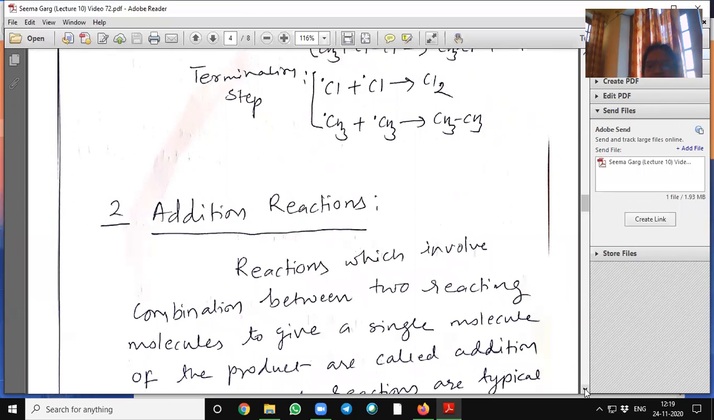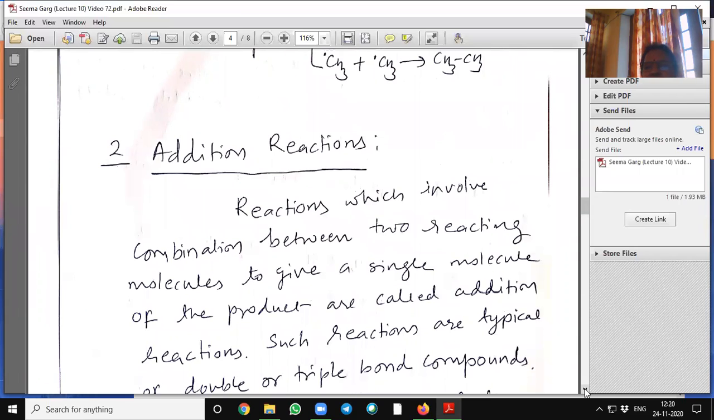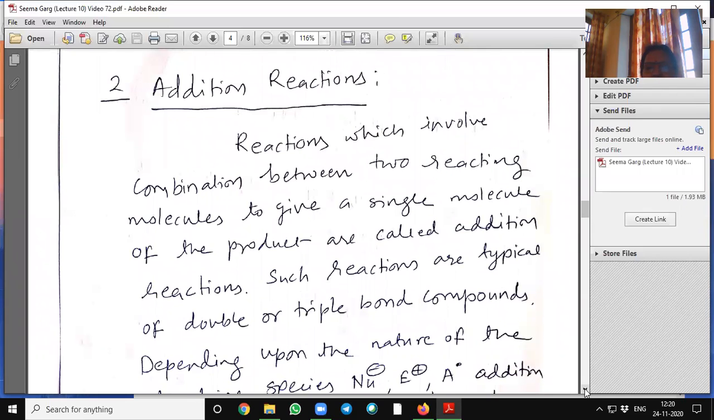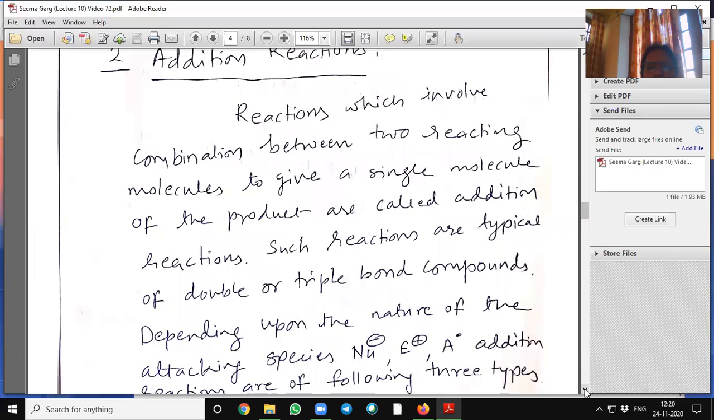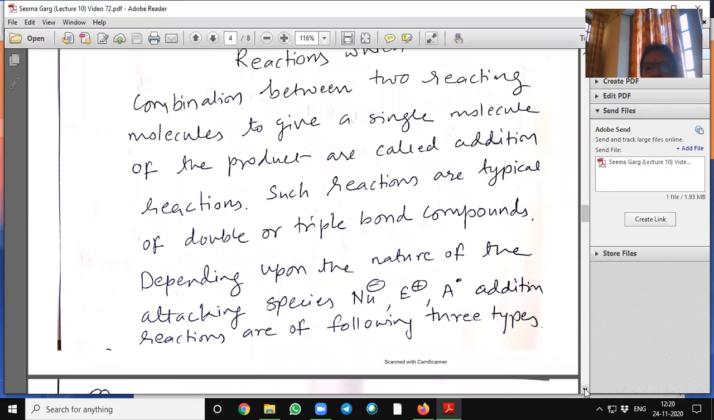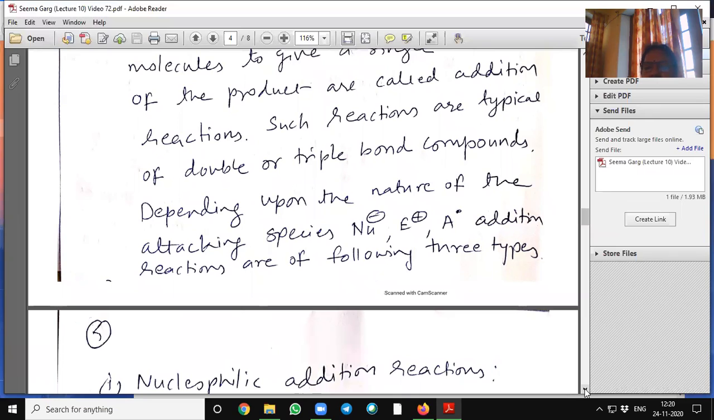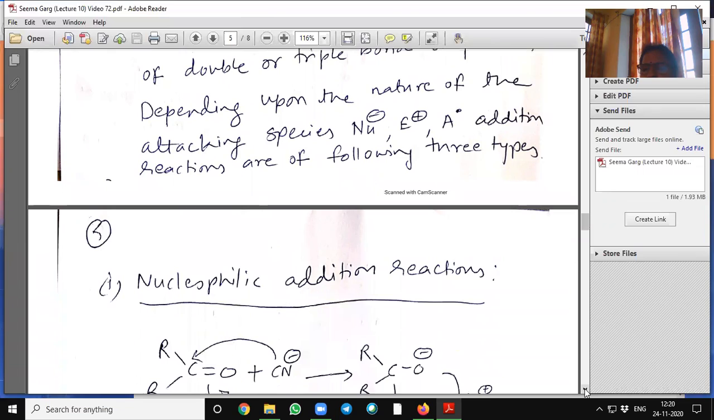Next reaction is addition reactions. Reactions which involve combination between two reacting molecules to give a single molecule of the product are called addition reactions. Such reactions are typical of double or triple bond compounds. Depending upon the nature of the attacking species, like nucleophile, electrophile or free radical, addition reactions are also of the following three types.